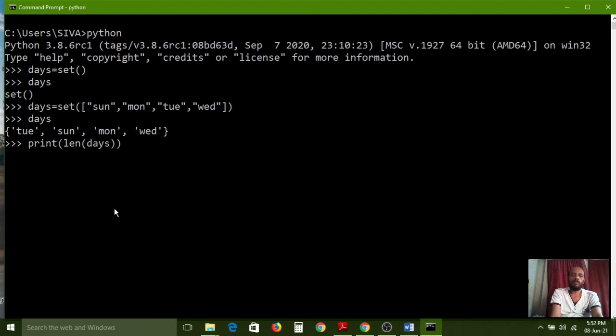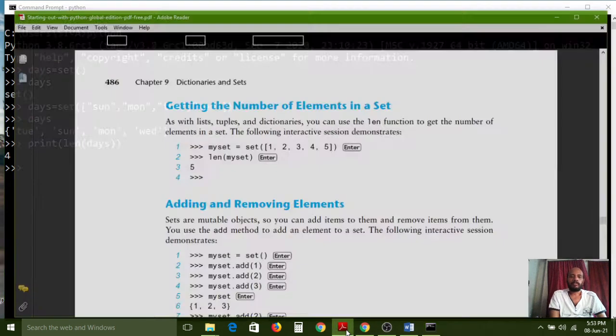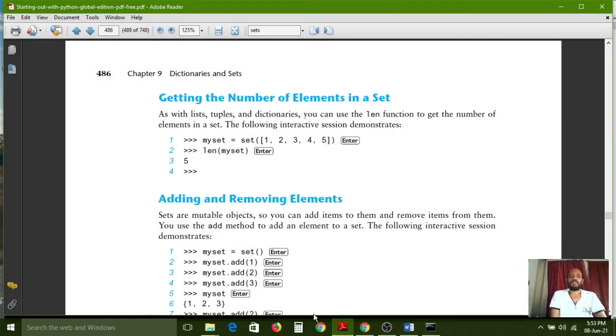Now I want to know the length of days. How many days do we have? So 4 days, because the 4 elements I have stored are Sunday, Monday, Tuesday, Wednesday. That means the length of the set is 4 items it can contain. If you use the length function, it will return the value of the set length.